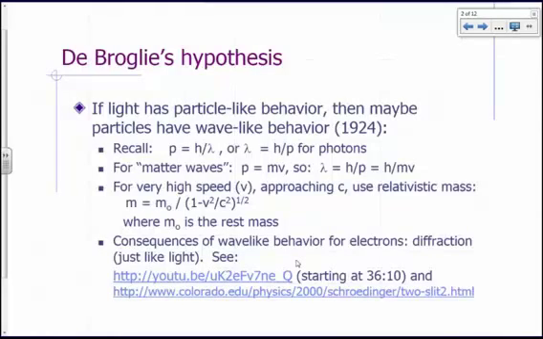This one talks about the wave-like behavior of electrons, and it also talks about the consequences of the wave-like behavior, which is the uncertainty principle. One thing to know before you watch this video is that he uses the symbol h bar, which we'll be using later on, and h bar is simply defined as h over 2 pi. So let's take a look at that.